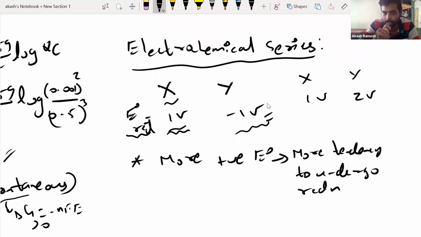If I keep it as anode and cathode? Y. Why? Obviously, I told you more and more positive value means more and more tendency to undergo reduction. In this case, Y will undergo reduction, and if you use both of them, X will undergo oxidation. Anyways, don't worry about it. So more positive value means more tendency to undergo reduction.